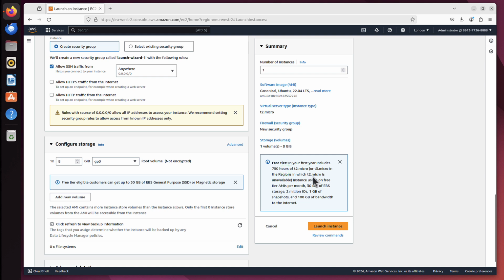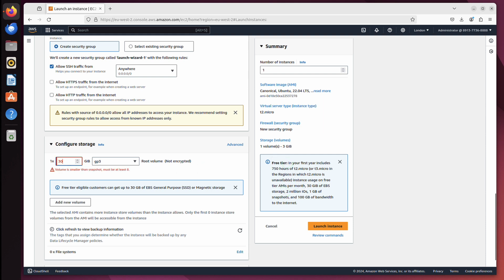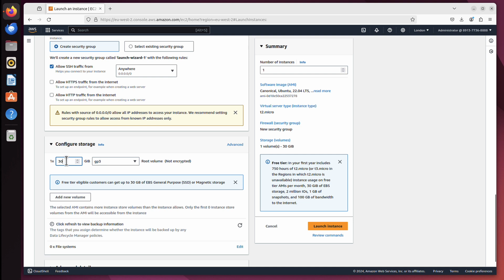And as you can see, it says I can have 30 gig of EBS storage if I want to be in that free tier. I will change that 8 to 30. You can leave it 8 as well, but I can have up to 30, so I will change it to 30, why not?